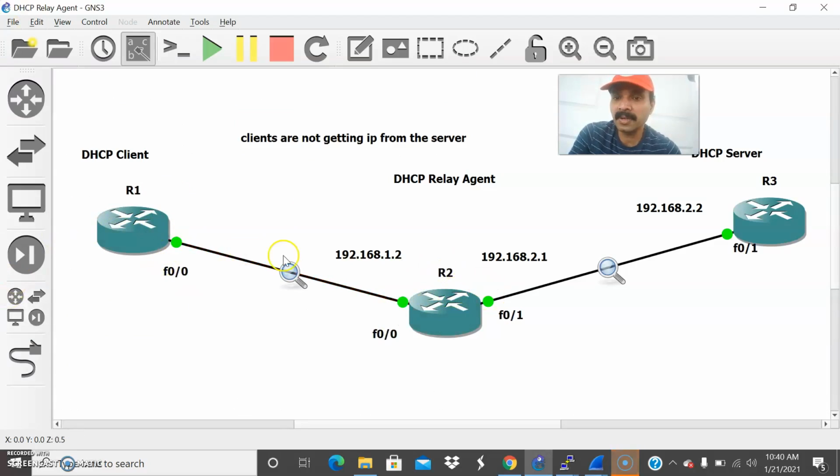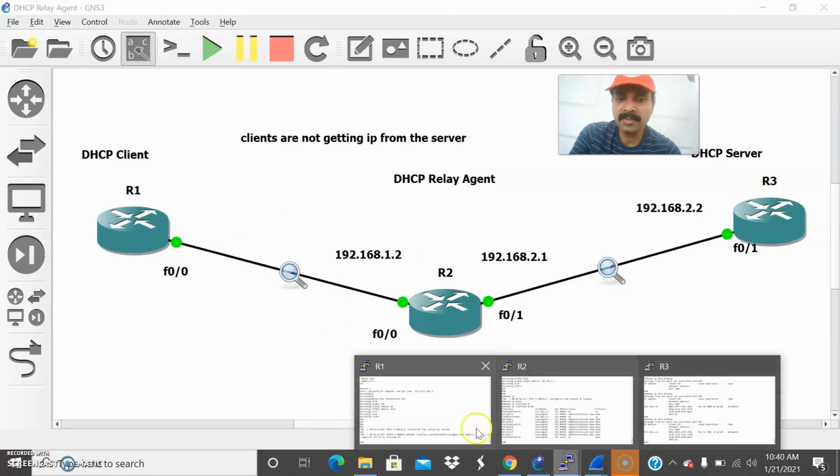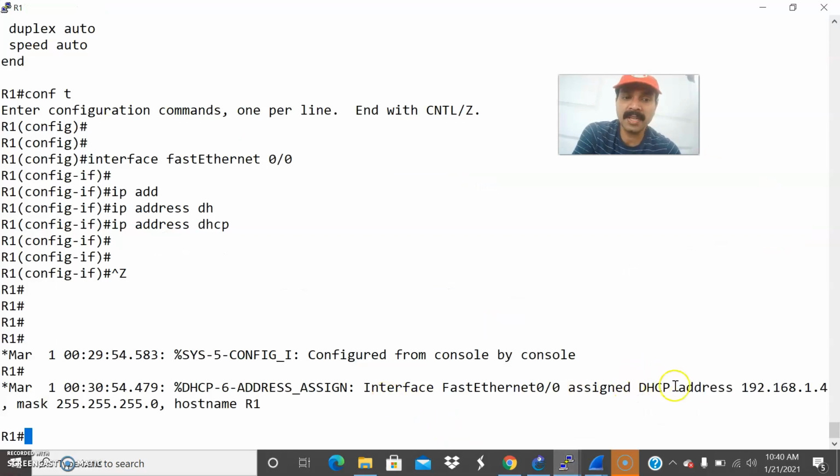Then only it will forward the broadcast and convert it into a unicast to the server, and it will make the server give the IP address to the client, right? So now this is the actual scenario. Now let us check from the client end. You are able to see, right, from the client end, it is showing the assigned DHCP address 192.168.1.4 from the host R1, right?